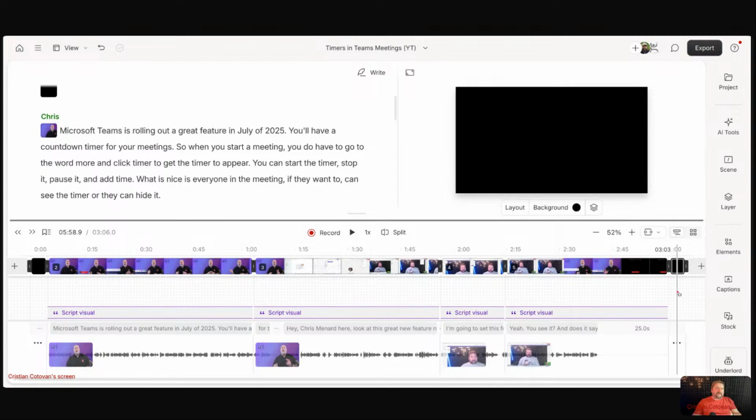Now, if you want to add a scene in between another scene, there is a new indicator for that that we looked at before. If you put your mouse in between the two scenes where you want to insert something, you will see this big plus sign showing in between there.